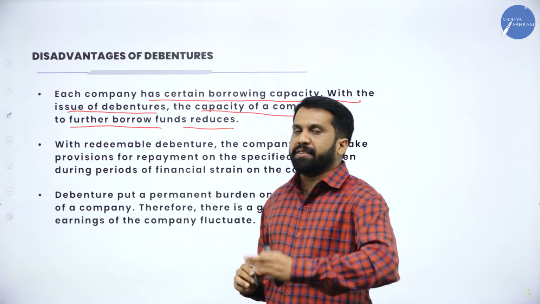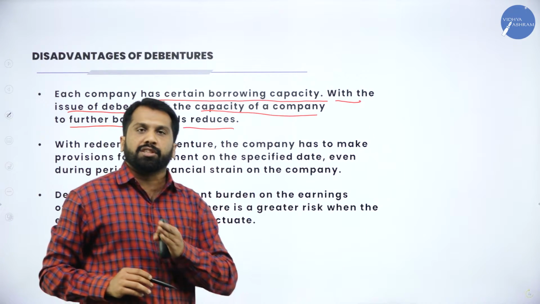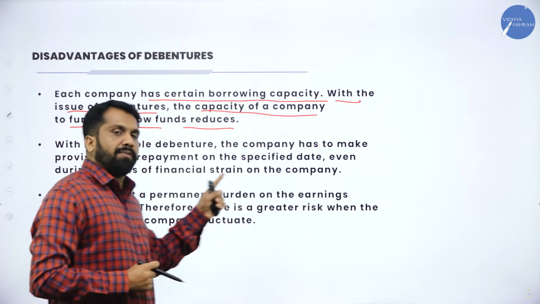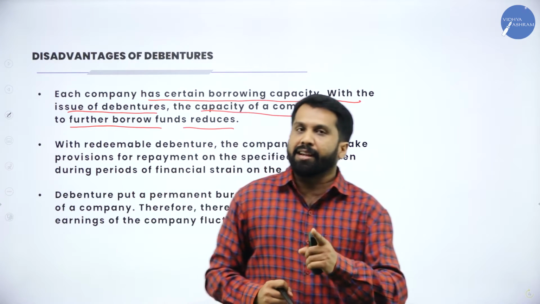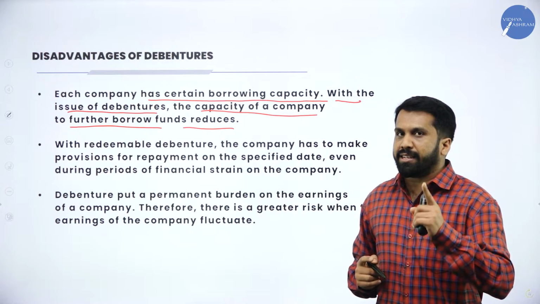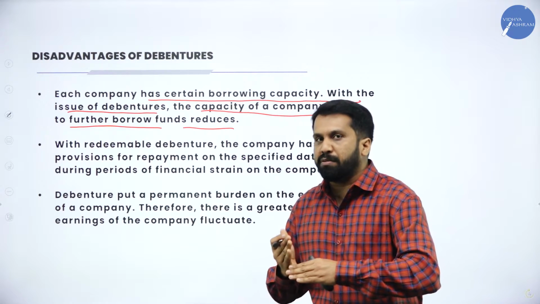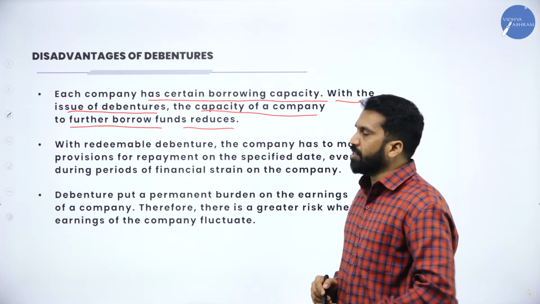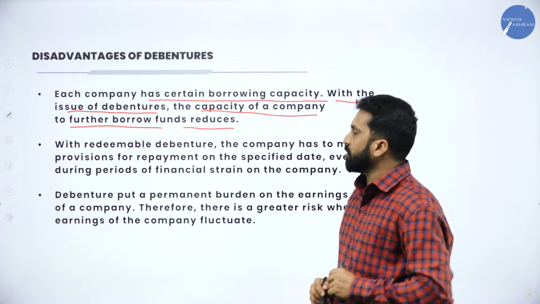For example, XYZ company can borrow a maximum of 10 lakh from outsiders. If they want 15 lakh, they cannot go for debentures; they can go up to 10 lakh. So certain restrictions will be there, and they cannot cross those restrictions. That is the first disadvantage of debentures.